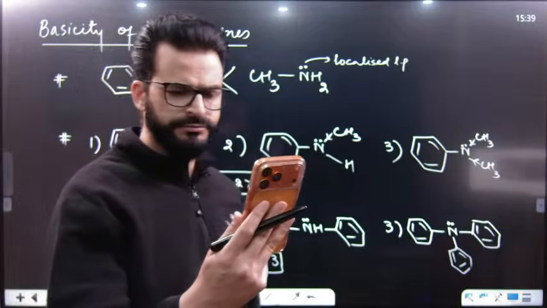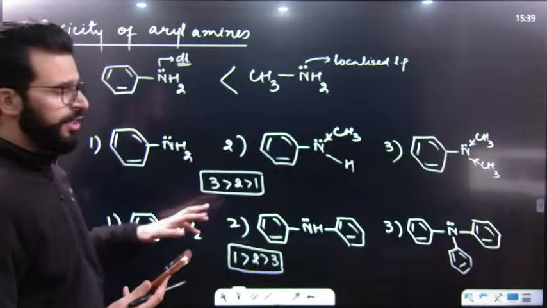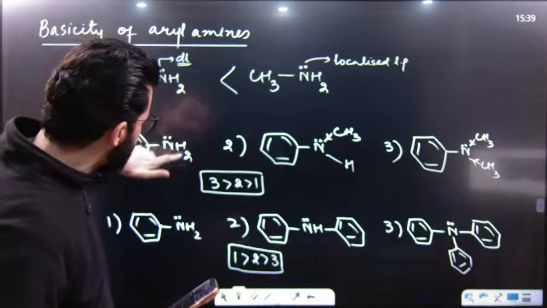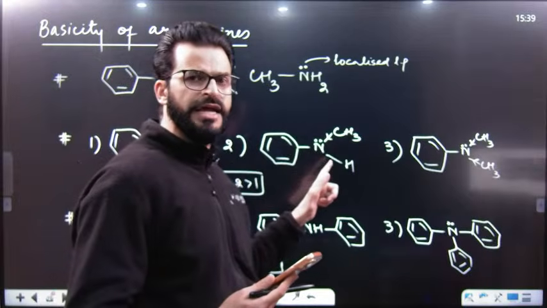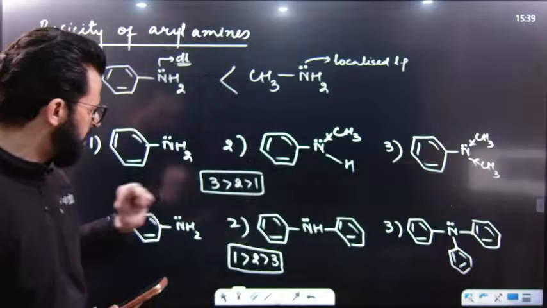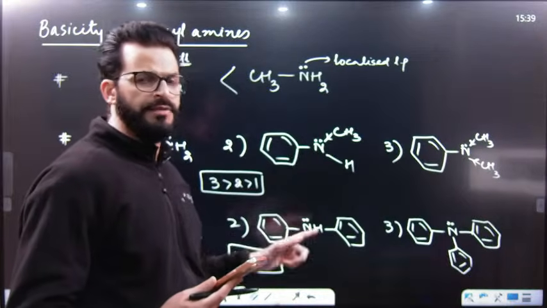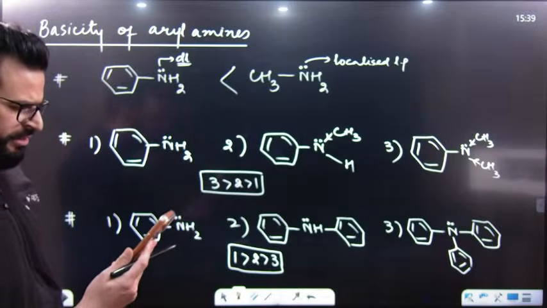That's good. So basically these 2 points are those points due to which you can say the effect of substituents on nitrogen. If electron donating groups are attached to nitrogen, then the more the number of electron donating groups, the more will be the basicity. And if electron withdrawing groups are directly attached to nitrogen, then the more the electron withdrawing groups, the lesser will be the basicity, or weaker will be the base.